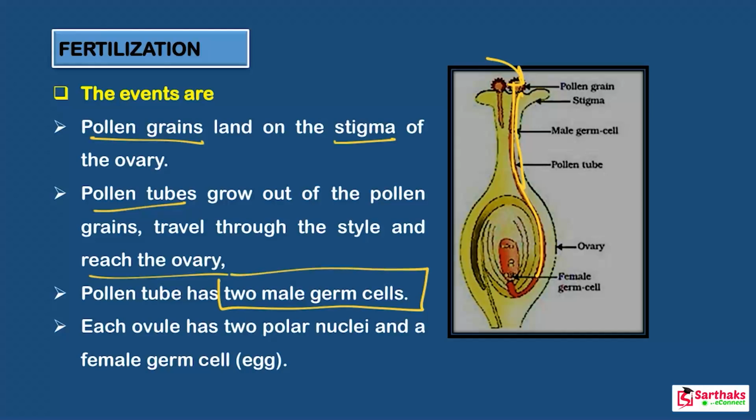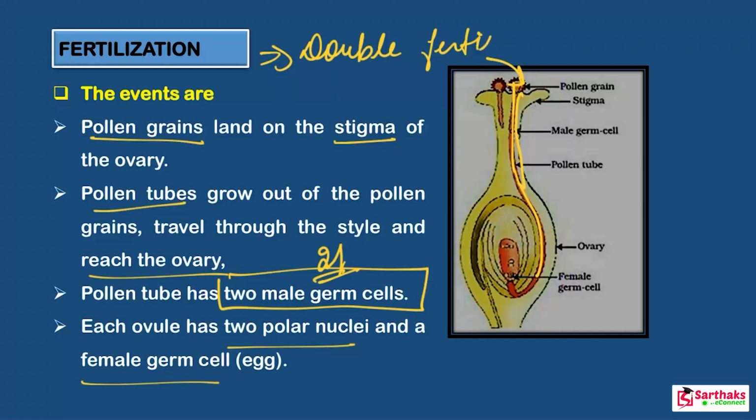This can again be framed as an important question: you can call it a male germ cell or a male gamete, both are the same thing. Now each ovule has two polar nuclei and a female germ cell. As I told you, the fusion occurs, and one thing you get is the zygote, another is the endosperm. That's why it is called double fertilization. I hope you got it.